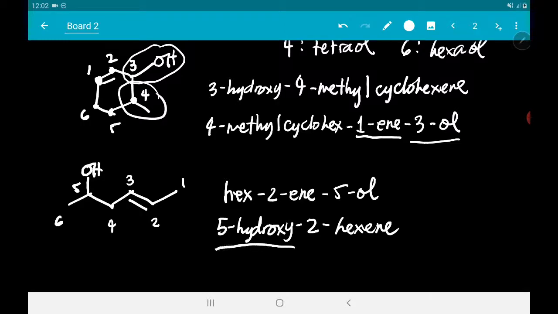You can treat the OH group as a substituent, or you can do the modern method or the more recent system and treat the compound as both functional groups. So let's go to ethers naman.